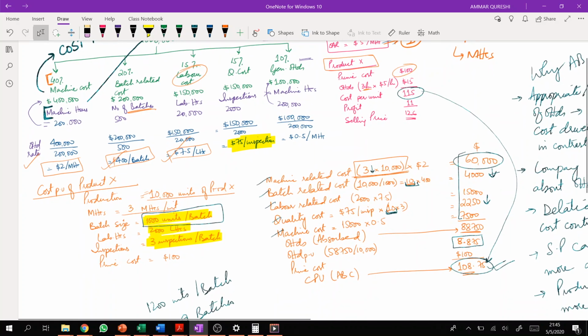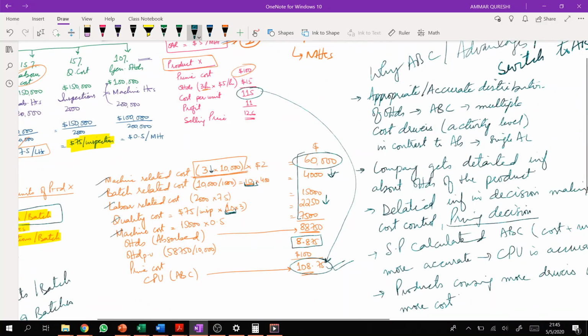The third thing here, which is different from traditional absorption costing, is the word overhead. In absorption we called it overhead absorption rate. In activity based costing we call it overhead recovery rate, right?